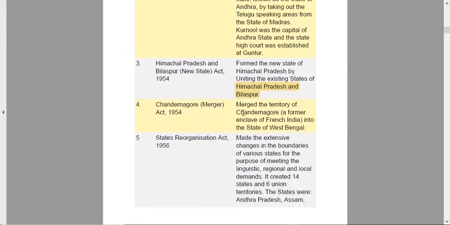Himachal Pradesh Act 1954, formation of a new state Himachal by uniting the existing state of Himachal Pradesh and Bilaspur. Bilaspur and Himachal were merged and formed a new state. The Chandernagar Merger Act merged the territory of Chandernagar, a former enclave of French India, into the state of West Bengal. So it was merged into West Bengal. The States Reorganization Act made extensive changes in the boundary of various states for the purpose of meeting linguistic, regional, and local demands. It created 16 states and 6 union territories of what we have seen: